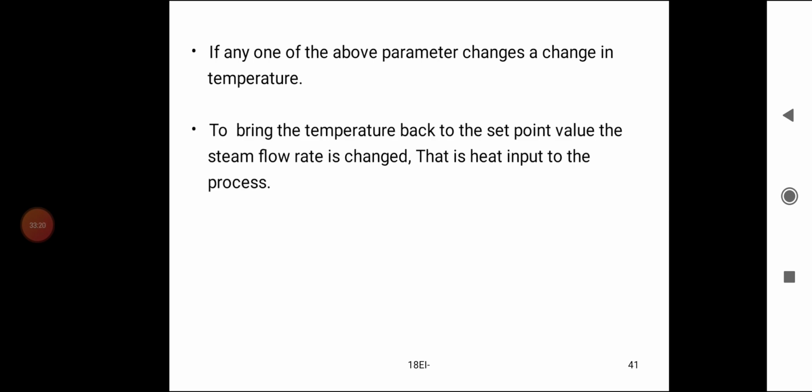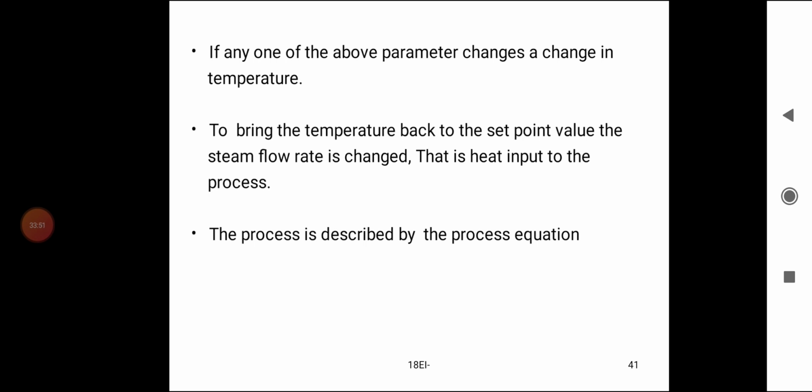To bring the temperature back to the set point value, the steam flow rate is changed. That is the heat input to the process.